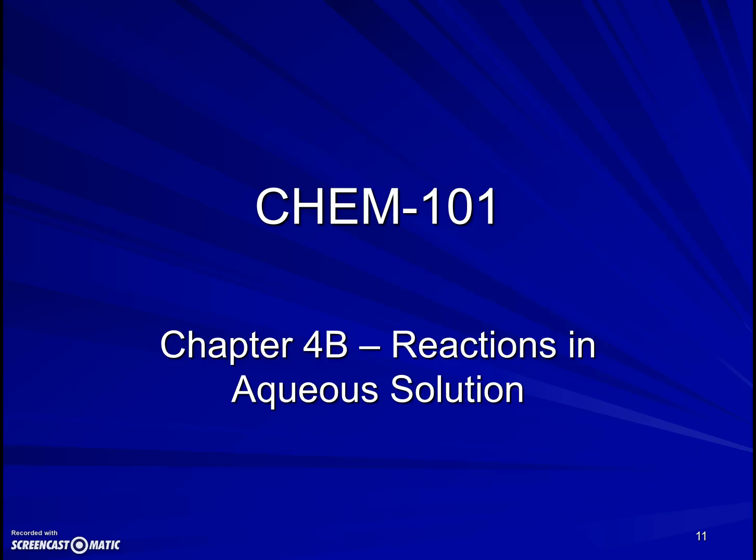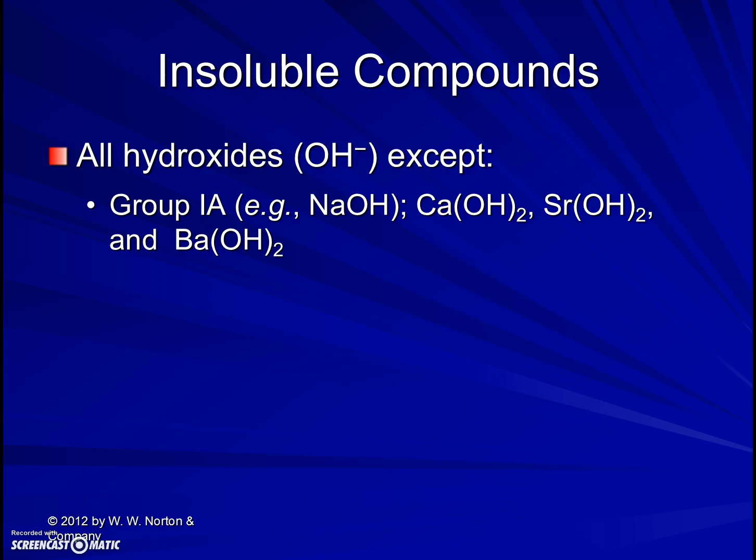We want to pick up in the second part of Chapter 4 exactly where we left off, and that is talking about precipitation reactions and how we write out the equations for those. The question will come up, how do we know if a compound is going to be soluble or insoluble? We're going to focus on ionic compounds for this part of the course. But what we'll notice is that hydroxide compounds are not soluble in water